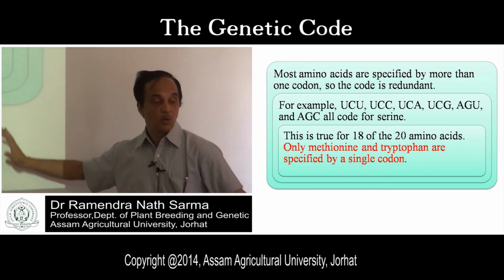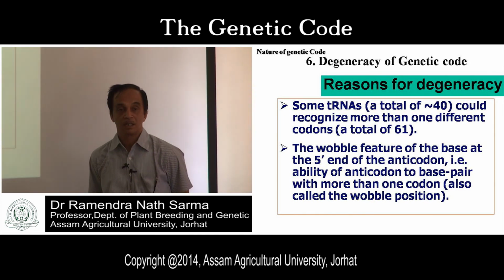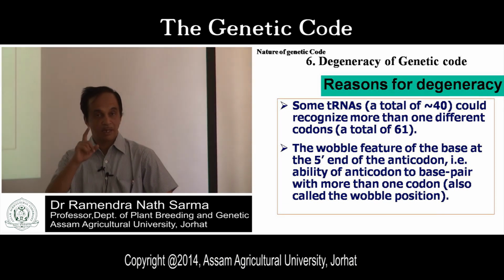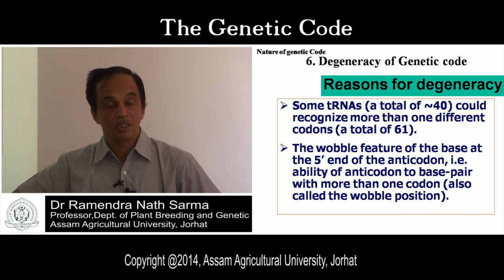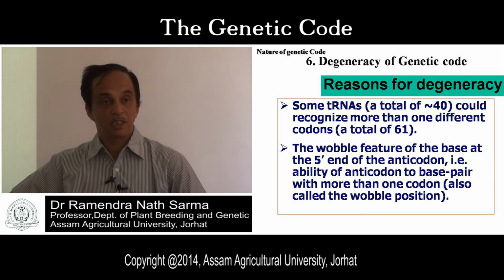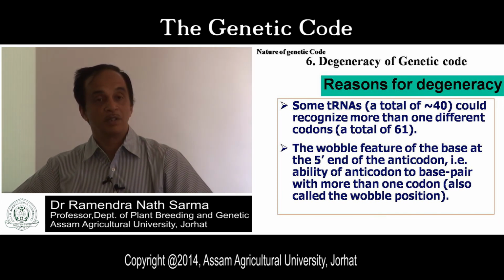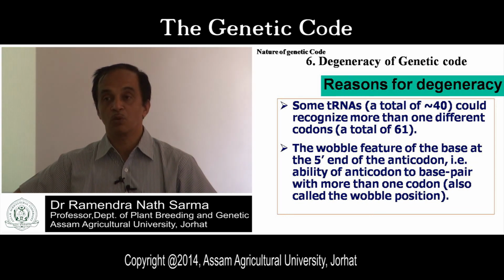So the next question is, why is there degeneracy of the codon? Why is this called degeneracy? What is the reason? You must understand what degeneracy of the genetic code is. Degeneracy of the genetic code means one amino acid is coded by more than one codon. When more than one codon is present for a particular amino acid, that situation is referred to as degeneracy of the genetic code.